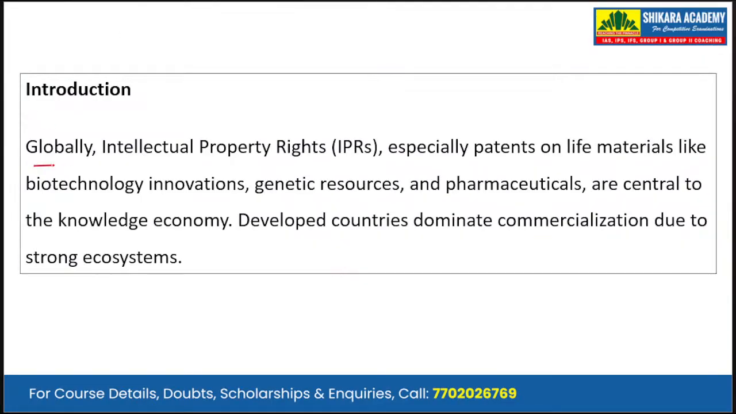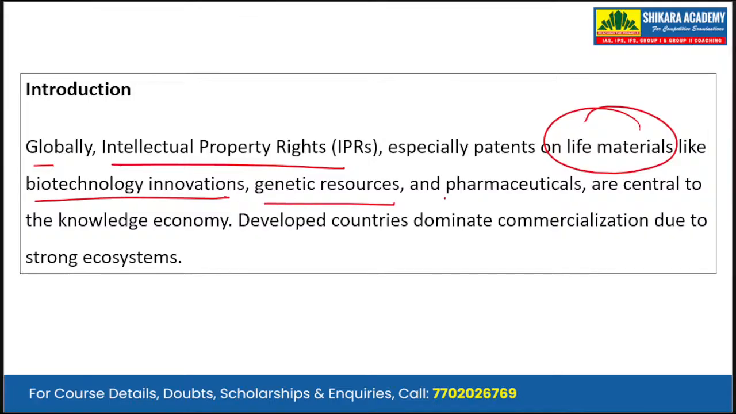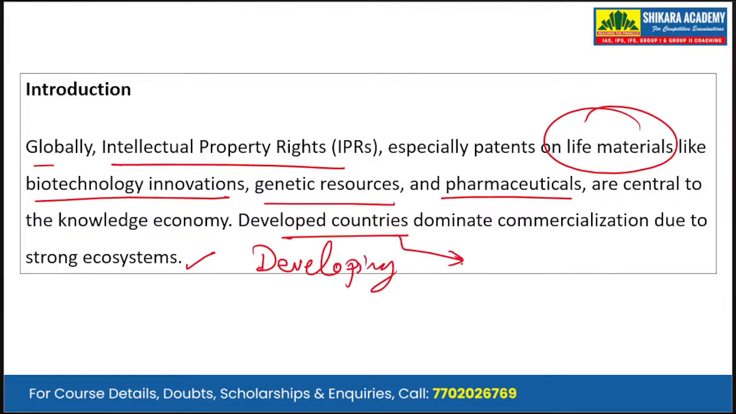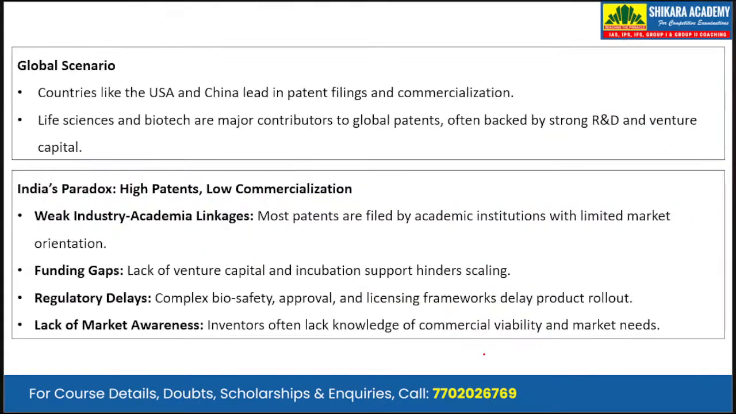Starting with the introduction, globally, intellectual property rights, especially patents on life materials like biotechnology innovations, genetic resources, and pharmaceuticals, are central to the knowledge economy. Developed countries dominate commercialization due to strong ecosystems, and we know India is still a developing country. Developed countries like the USA, the European Union, Japan, South Korea, and in fact China, are all dominating commercialization due to strong IPR ecosystems.